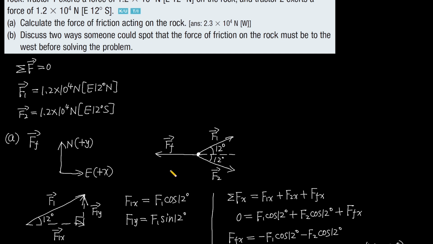And way 2: we look at the FBD for this question and the values for F1 and F2. We can infer that the y components of F1 and F2 cancel each other. So the direction of the sum of F1 and F2 is to the east. And because the net force is 0, the direction of the friction must be opposite to the sum of F1 and F2. So the direction of the friction must be to the west.